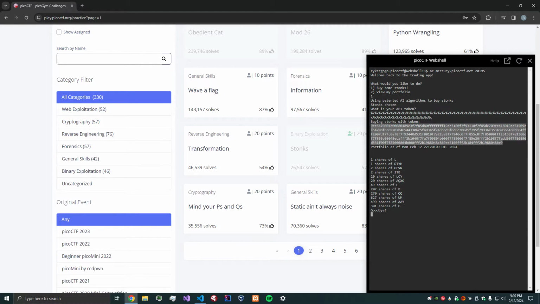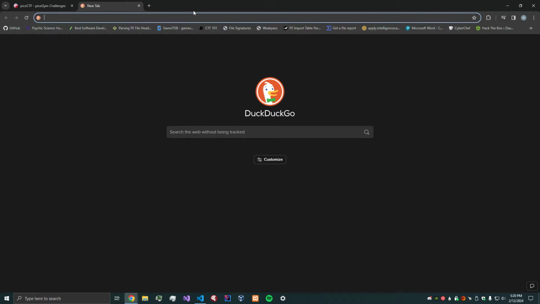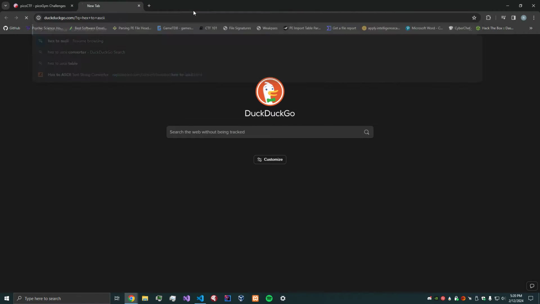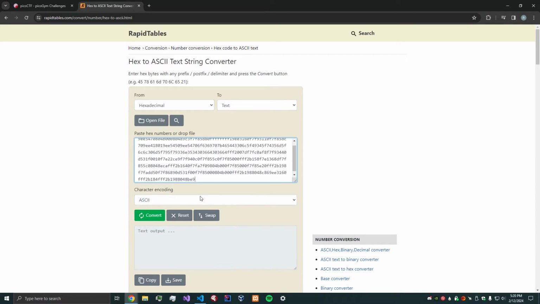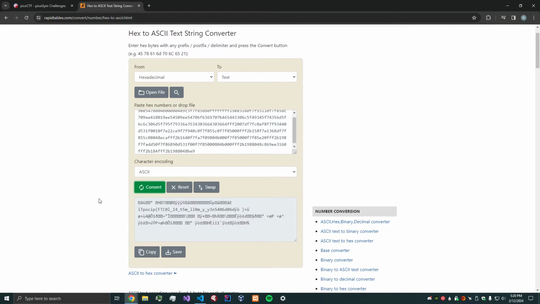So we know it's in hex, so we can copy this and do hex to ASCII. Let's put it in and convert. Okay, so most of it looks like garbage. But if you look closely, this is actually our flag. It's Pico backwards.